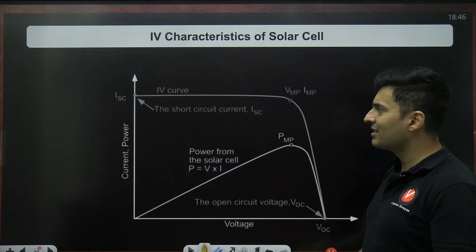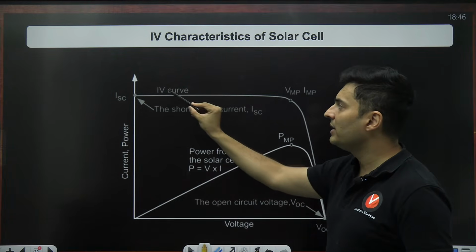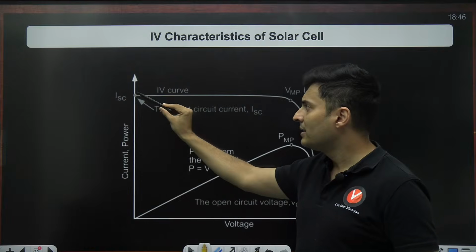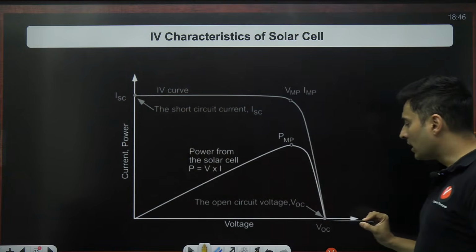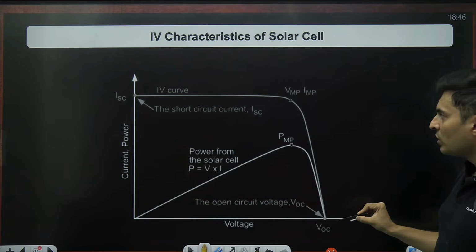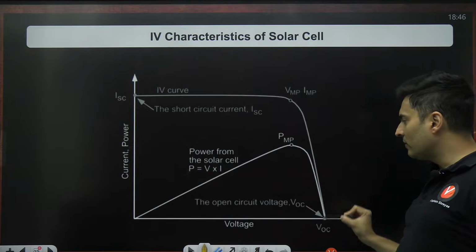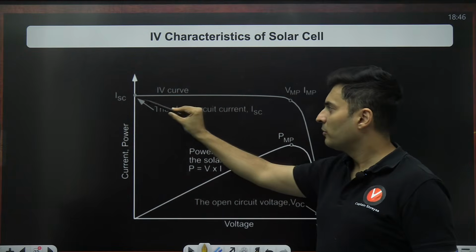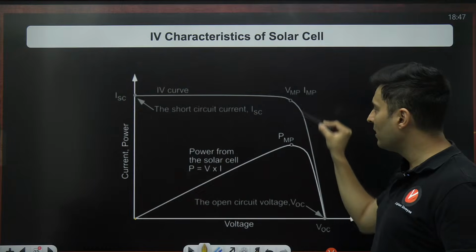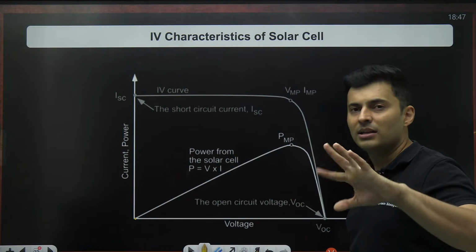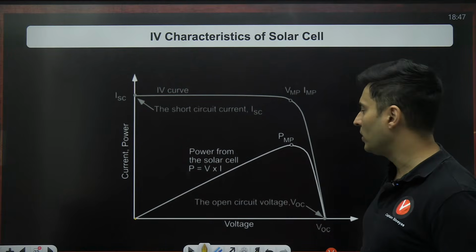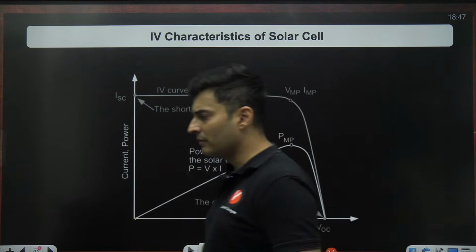The current versus voltage graph looks something like this. This is the IV curve, which is current versus voltage. When there is hardly any voltage across the solar cell, the current is maximum. But when there is hardly any current through the solar cell, then the voltage is maximum. So you can see the curve follows this kind of graph. Where current is maximum, voltage is minimum. Where voltage is maximum, current is minimum. And somewhere over here, you will see maximum power. That means a balance is struck between voltage and current, and you get maximum performance from that solar cell. These graphs are obviously very, very important.